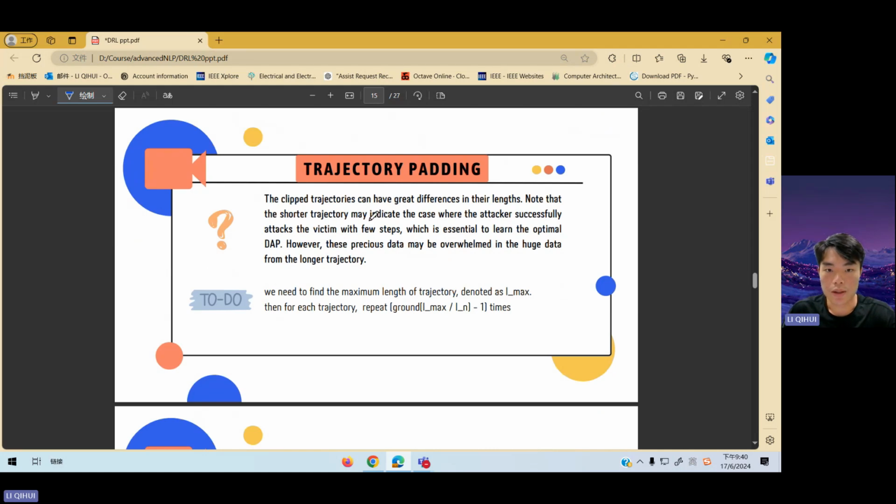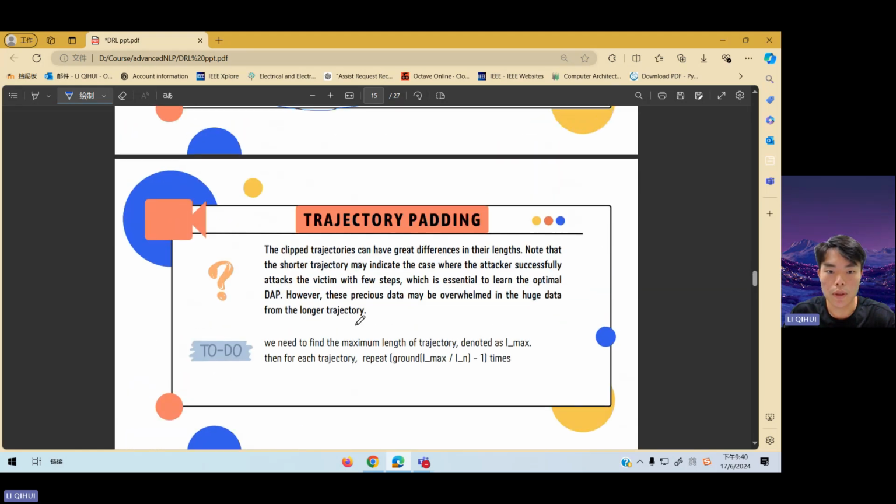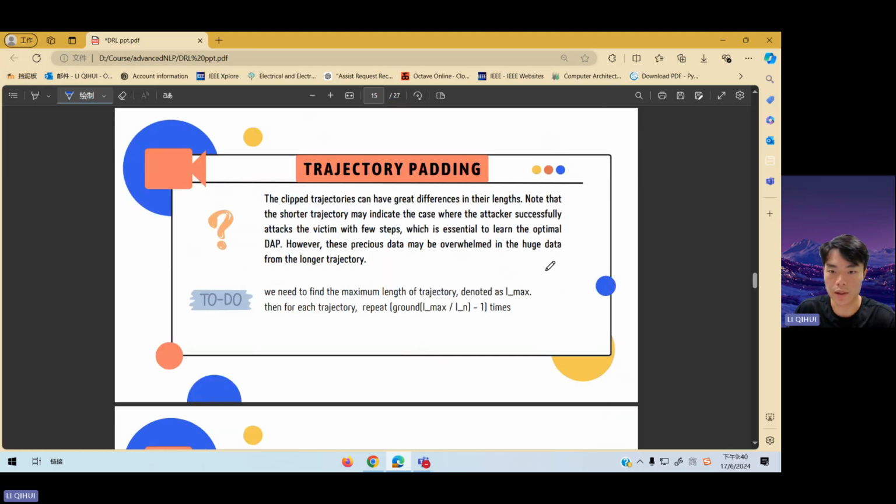The clip trajectories can have great differences in layer length. Note that the shorter trajectory may indicate the case where the attacker successfully attacks the victim with few steps, which is essential to learn the optimal DAP. However, this precious data may be overwhelmed in the huge data from a longer trajectory. We need to find the maximum length of trajectory.